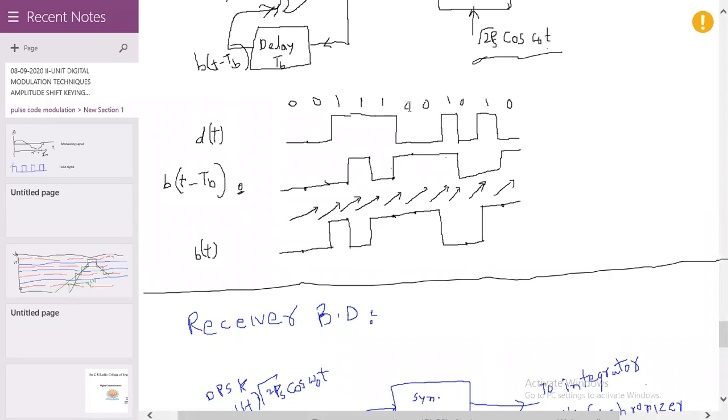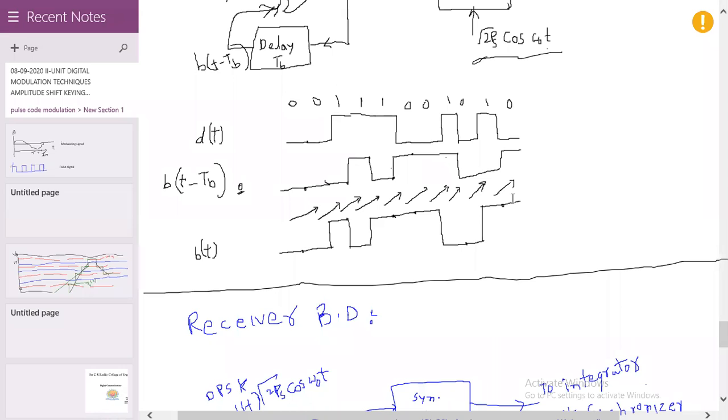Then again d of t is equal to 0, there is no phase change. If d of t is equal to 1, there is a 180 degrees phase change. Next 0, so there is no phase change. And here there is a 1, there is a 180 degrees phase change. Again this is 0, that is a continuation of the previous one.